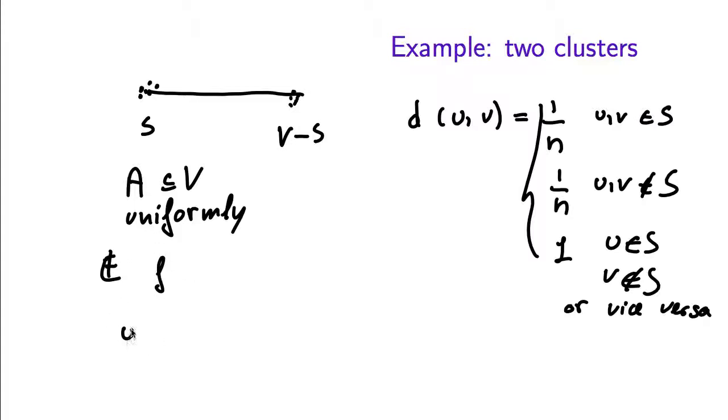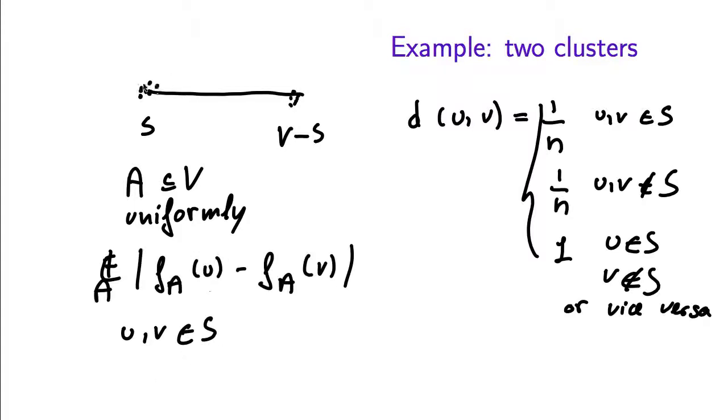For example, if U and V both belong to S, we can see that A is going to include some random subset of S and also some random subset of V minus S. So when we look at U and V, there are going to be 4 possibilities. Either A contains V but not U. In this case, FAV is 0, but FAU is 1 over n. So the difference is 1 over n.